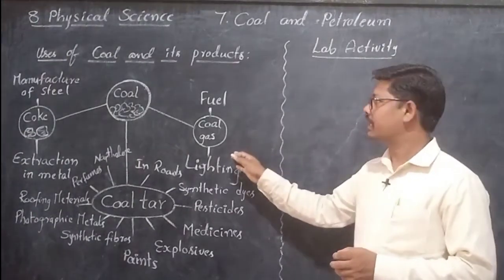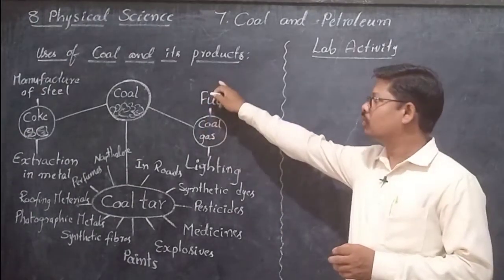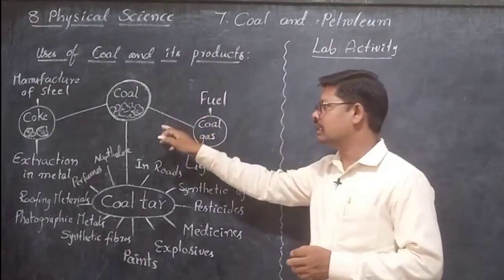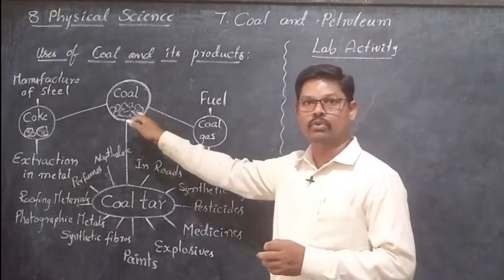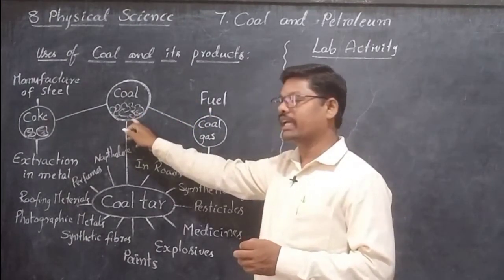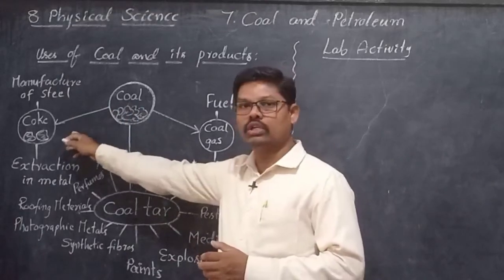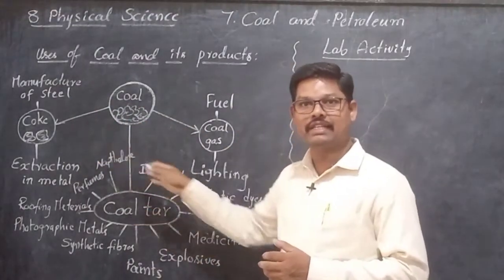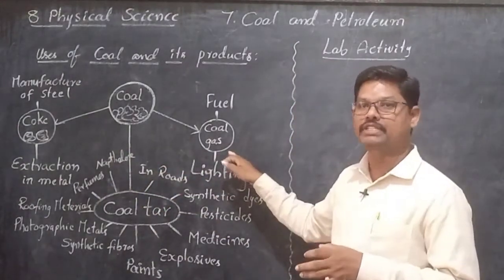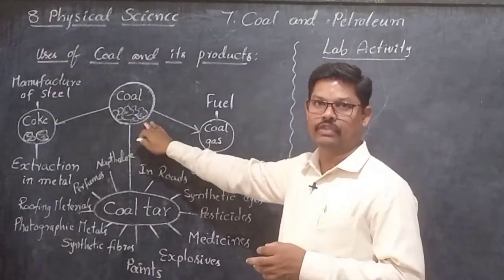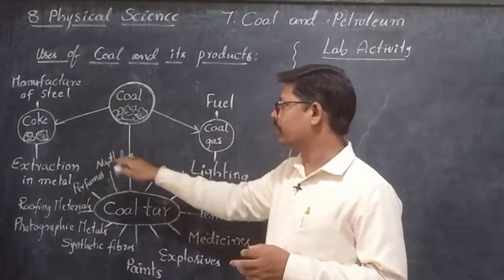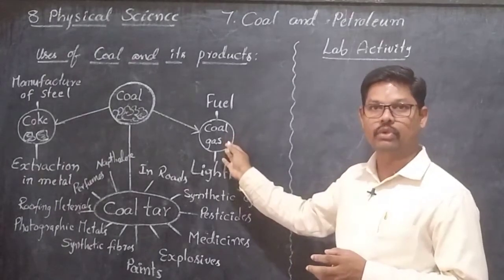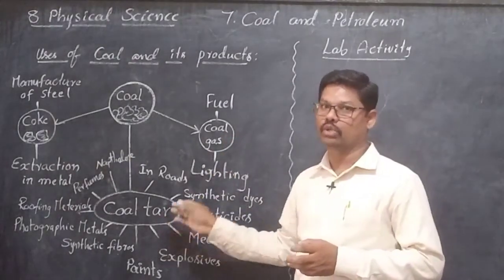You can observe this diagram here. I have written coal, uses of coal and its products. We can get different products from coal. From the coal we are getting mainly coke, coal gas and one more, coal tar. These are the three main products we are getting from coal. Now let us see one by one what are the different uses of coke, coal gas as well as coal tar.